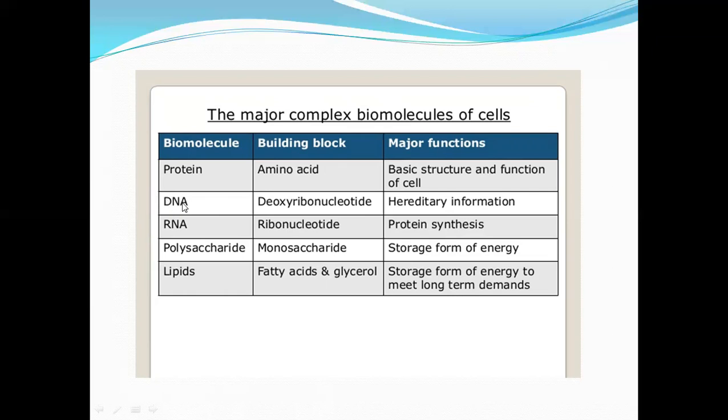The second one is the DNA, that is deoxyribonucleic acid, and its building block is deoxyribonucleotide, and it gives the hereditary information, like from the grandfather to father and father to the child. So the hereditary information is given by the DNA structure.